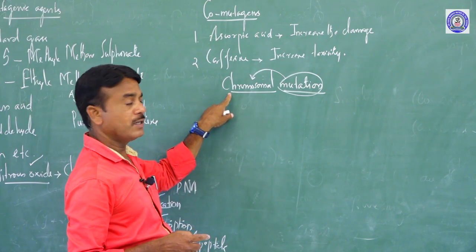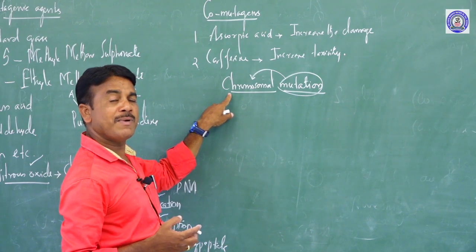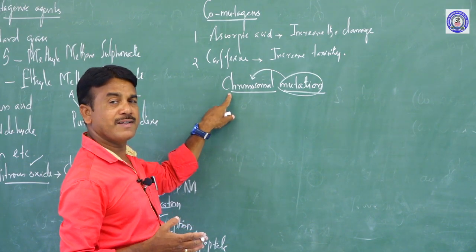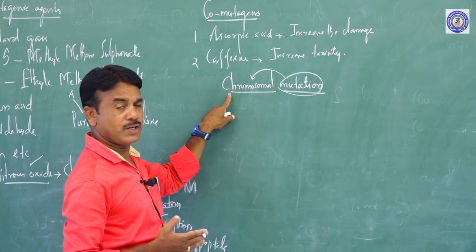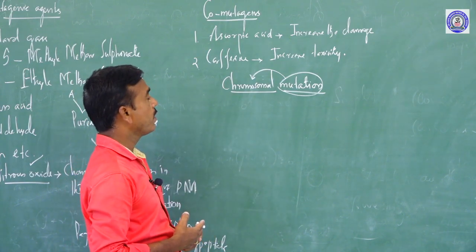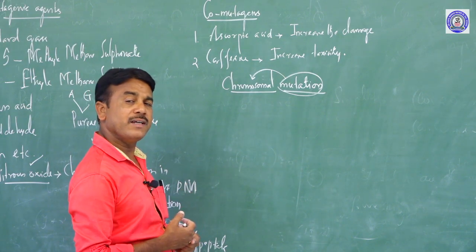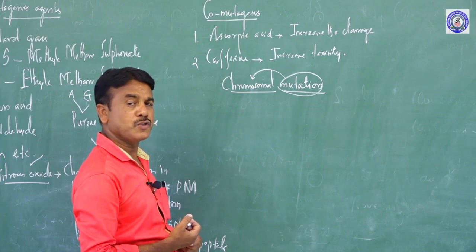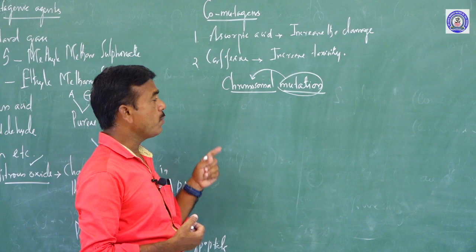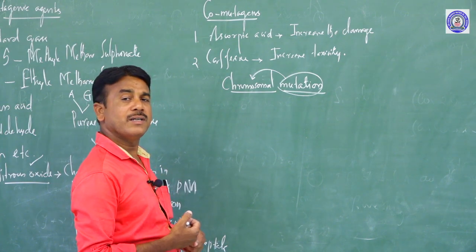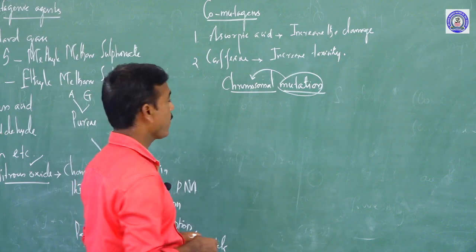You know that generally the environment contains so many kinds of organisms. Each organism has chromosomes, and the chromosomes differ from species to species. Chromosomal mutation is generally classified into two types.